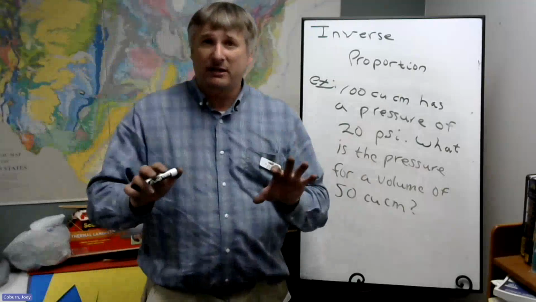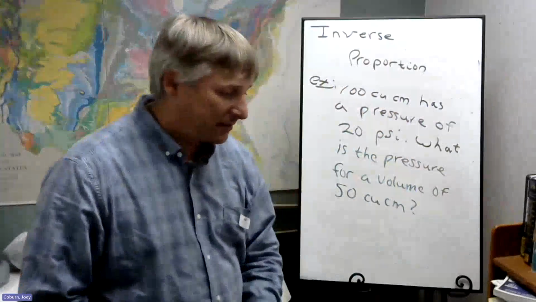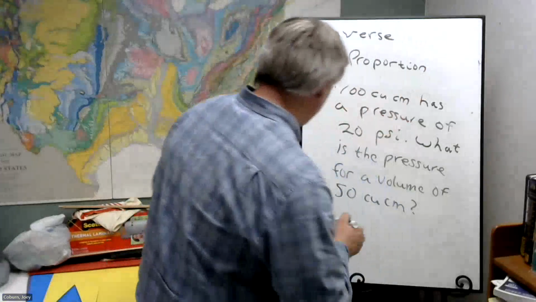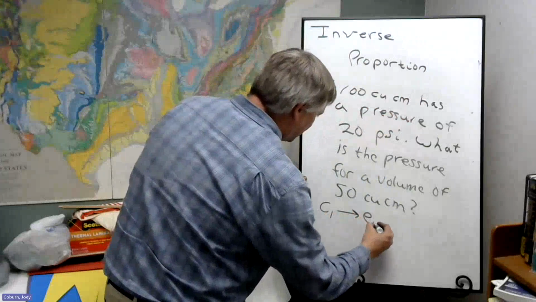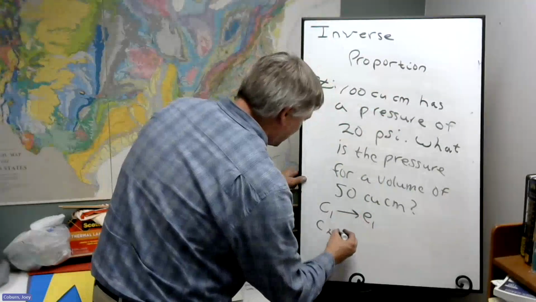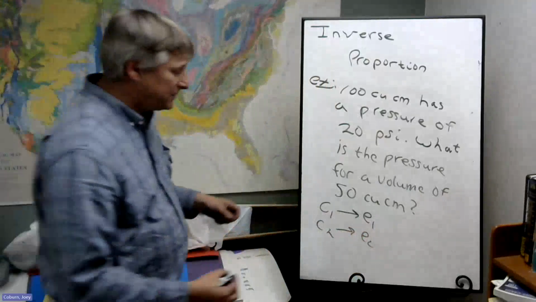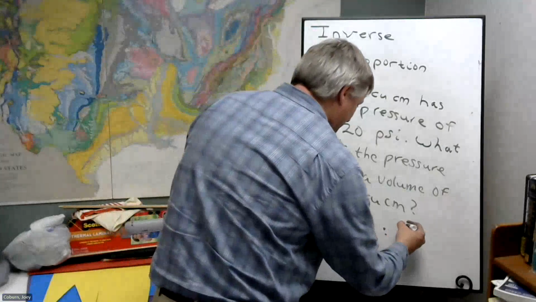Well, we want to first recognize this is an inverse relationship. So how do we set those up? You have a C1, a cause leading to an effect, and a second cause leading to a second effect. The way we set these up is the following.